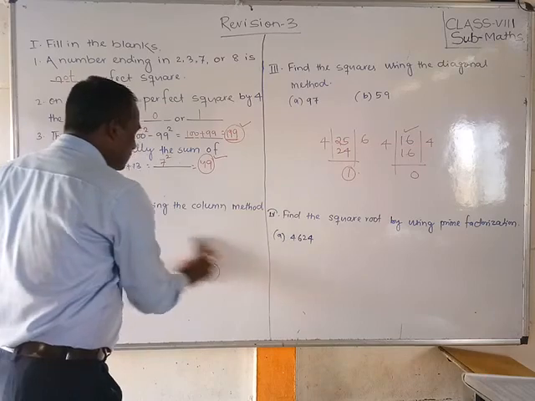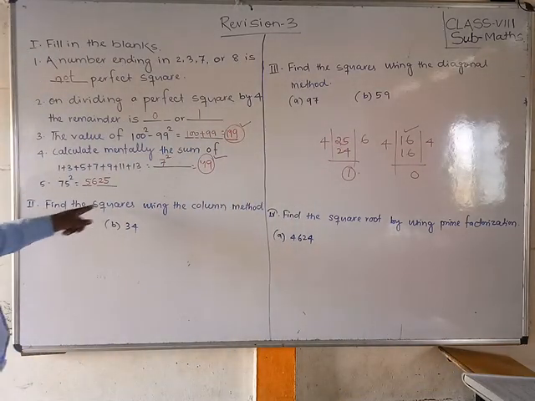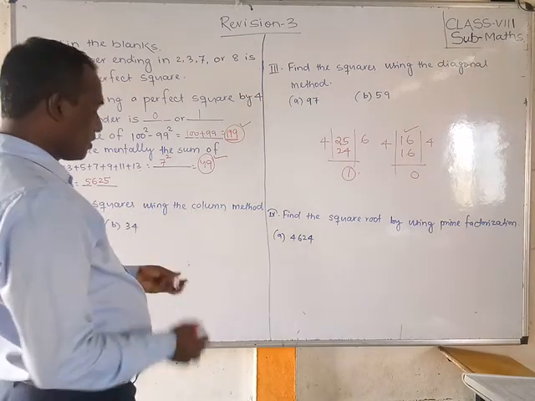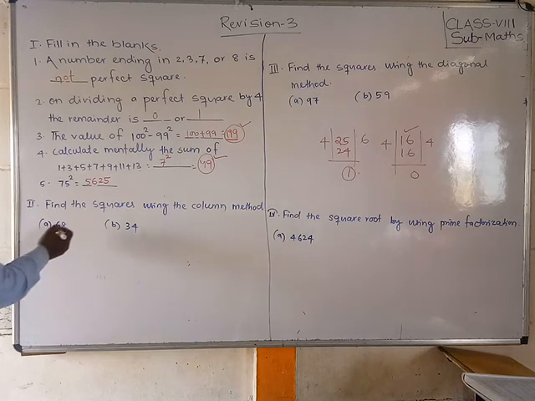If you end with 5. Next friends, we will see: find the squares using the column method. You know students, column method, what is that?